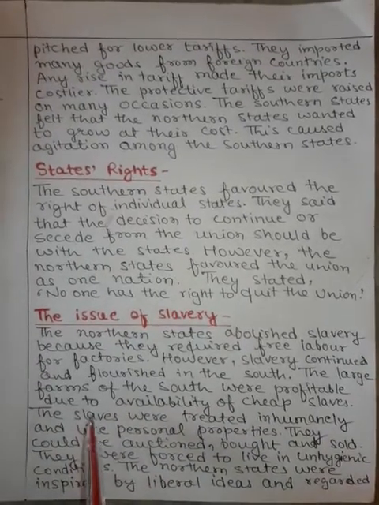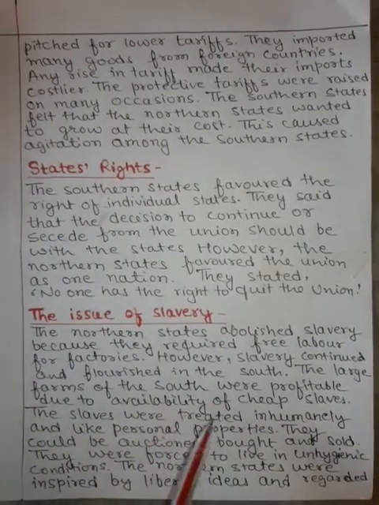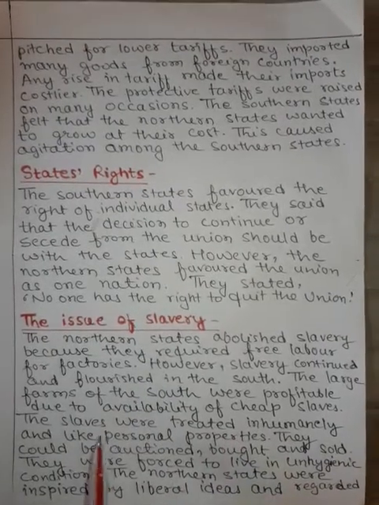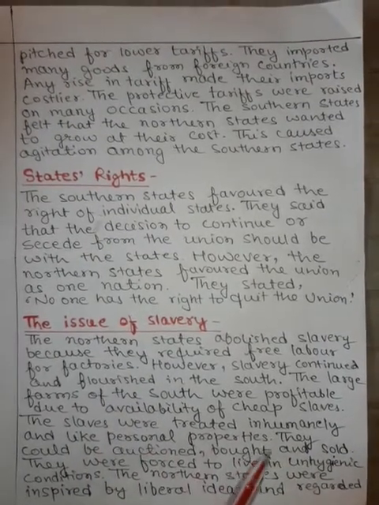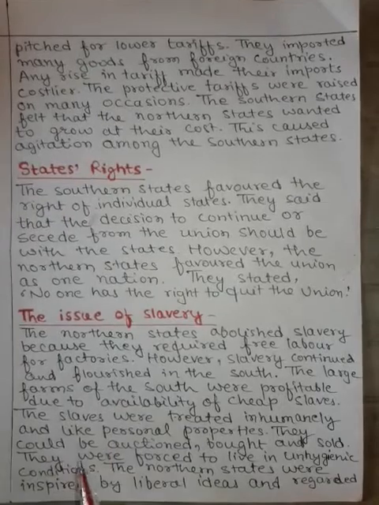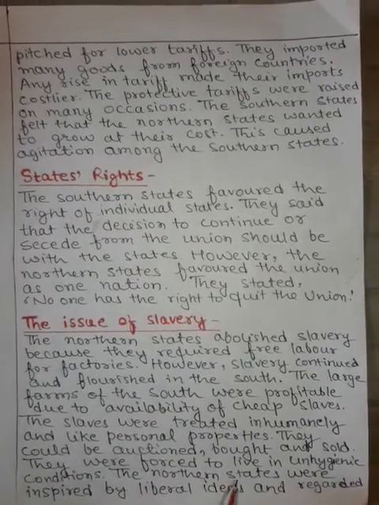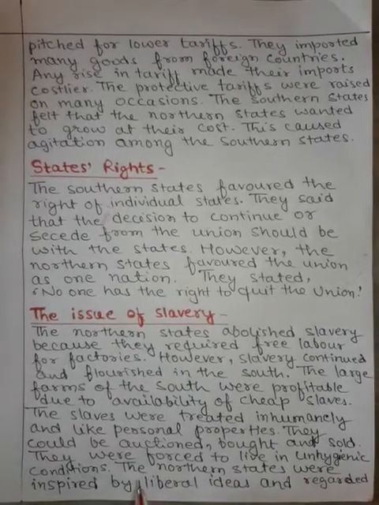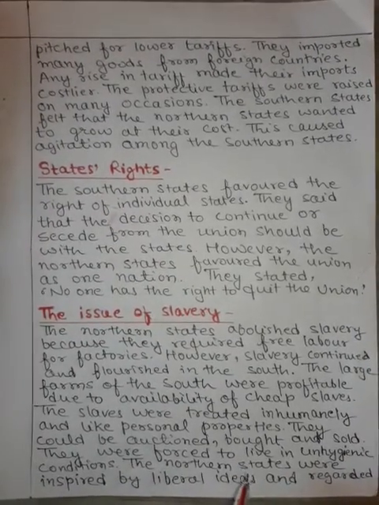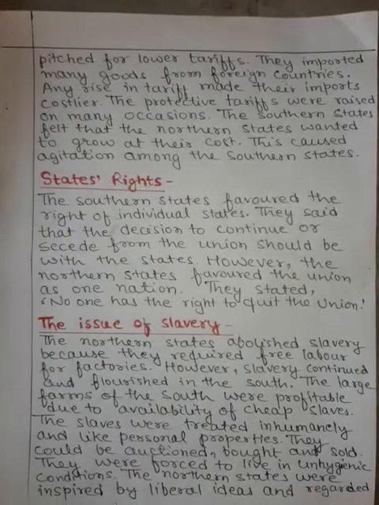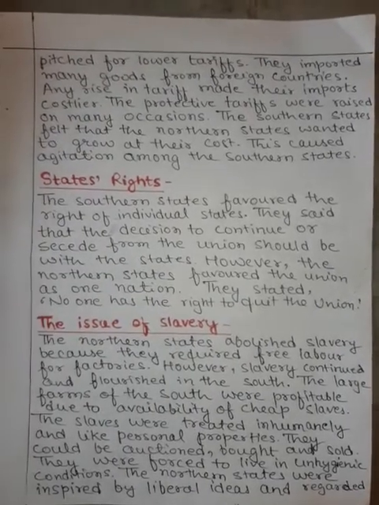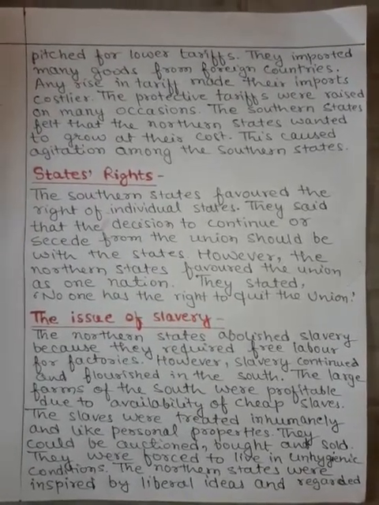The large farms of the South were profitable due to availability of cheap slaves. The slaves were treated inhumanly and like personal properties. They could be auctioned, bought, and sold. They were forced to live in unhygienic conditions.